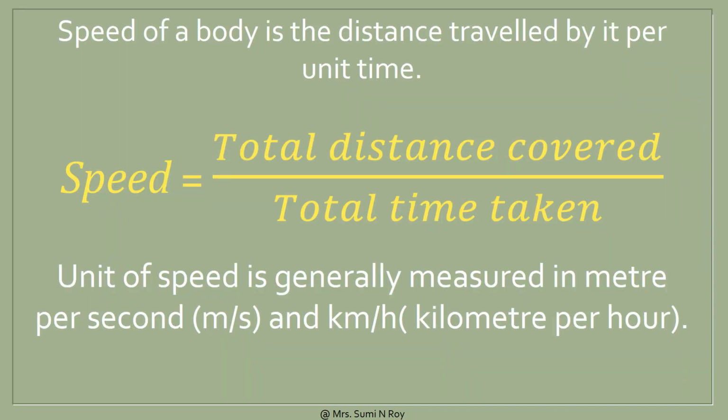We can now define the speed of a moving body as follows. Speed of a body is the distance travelled by it per unit time. The speed of a body can be calculated by dividing the total distance covered by the total time taken to travel this distance. The formula for speed can be written as speed is equal to total distance covered divided by total time taken. Unit of speed is generally measured in meter per second and kilometer per hour.